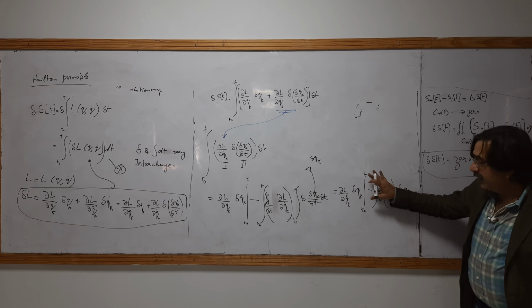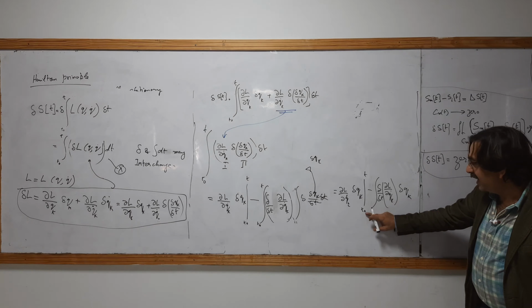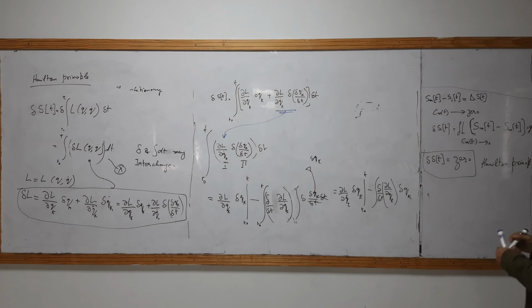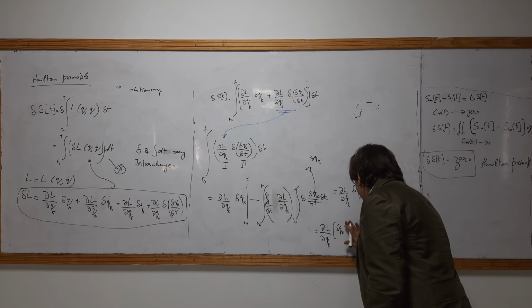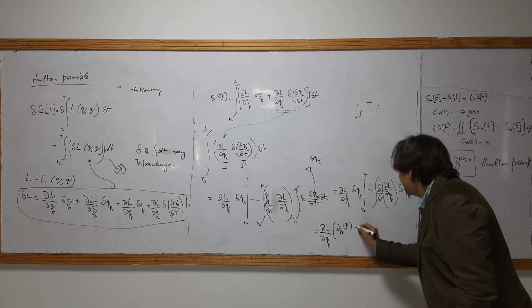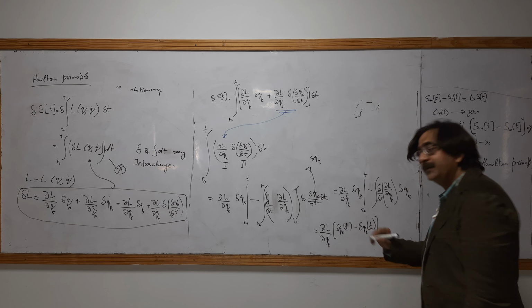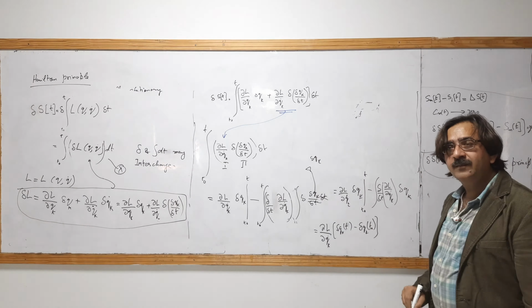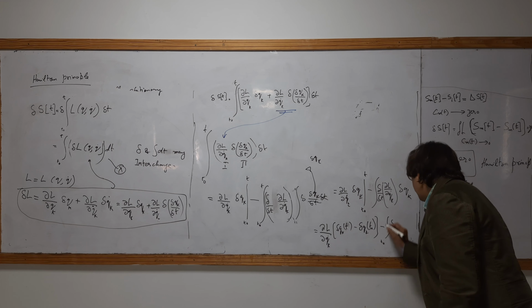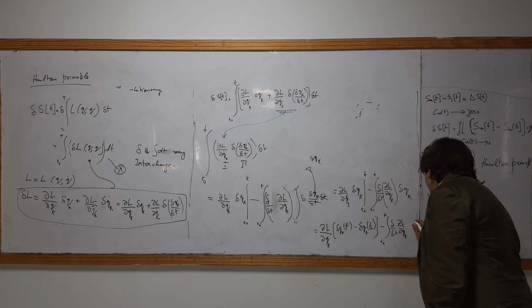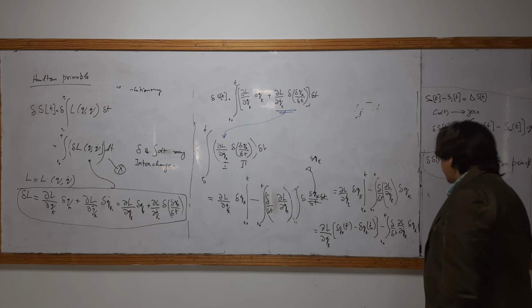Okay, one minute. Now what happens, this limit is: the change in q is at t naught and t. If I consider this first term, that will be equal to partial L over partial QK dot, at QK at the final point, and this is at QK at the initial point, and minus the total derivative, T naught to T, partial L over partial QK dot, QK.